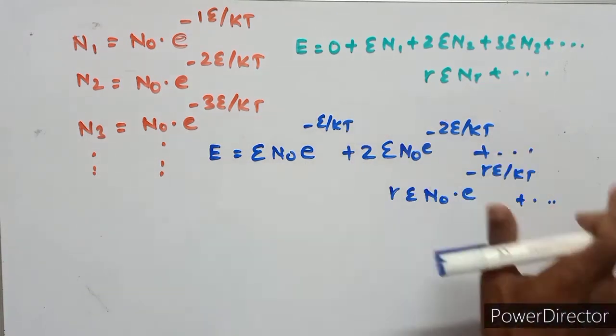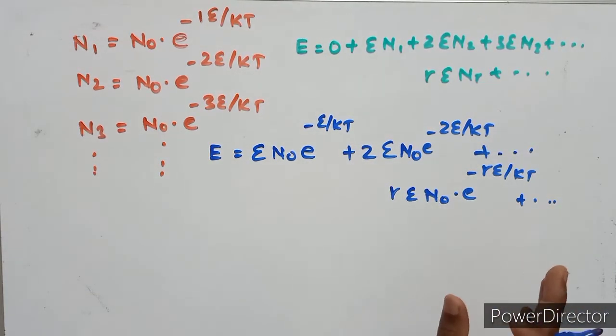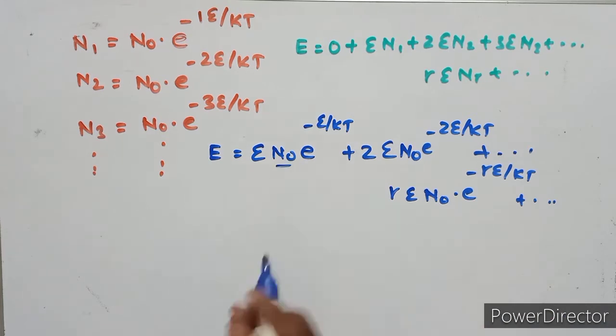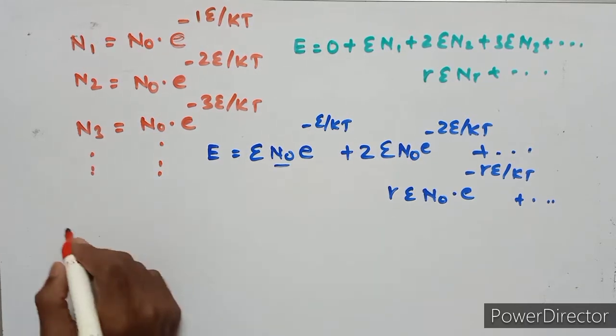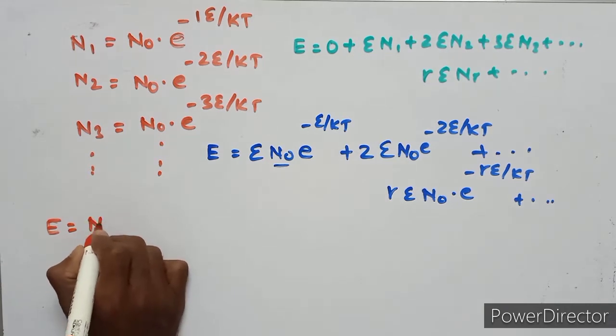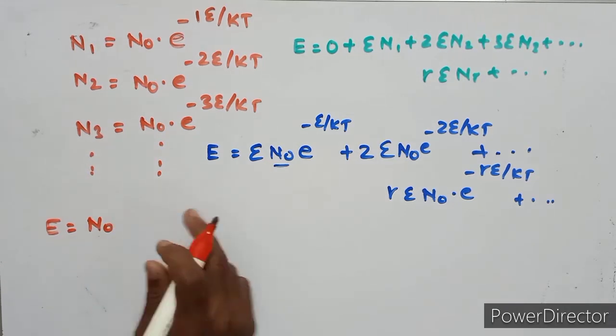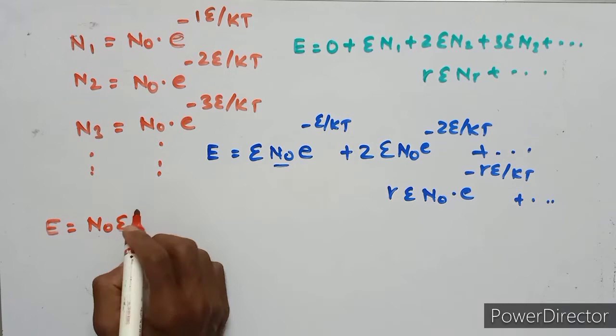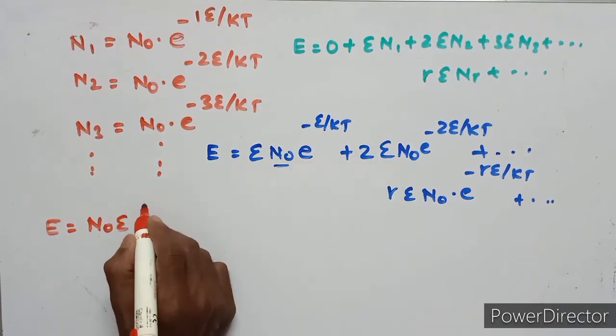So in this equation, the total terms have n naught as the common value, so E equals n naught, and epsilon is also common here.